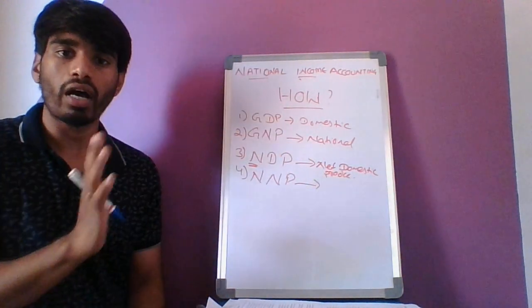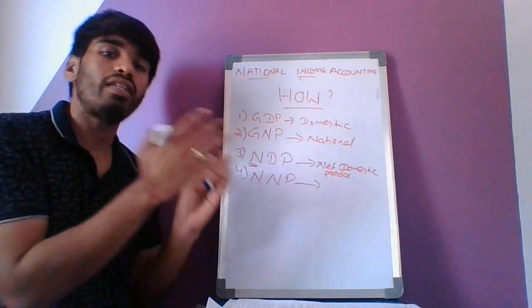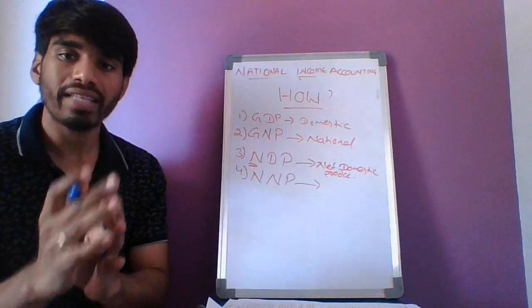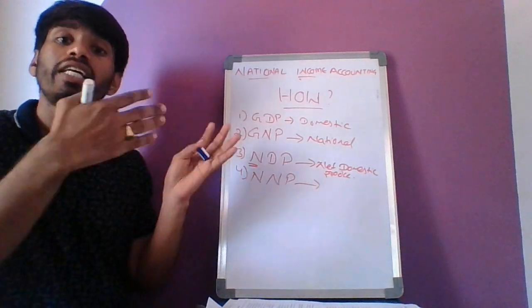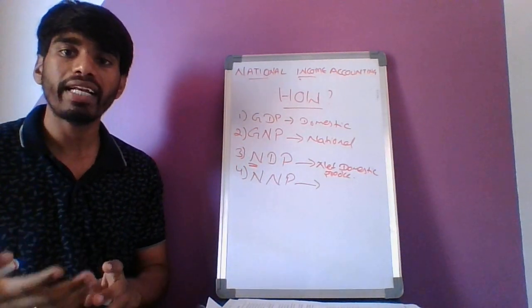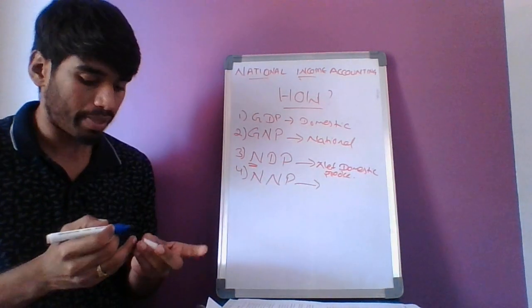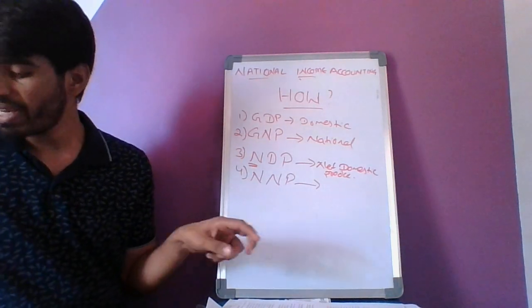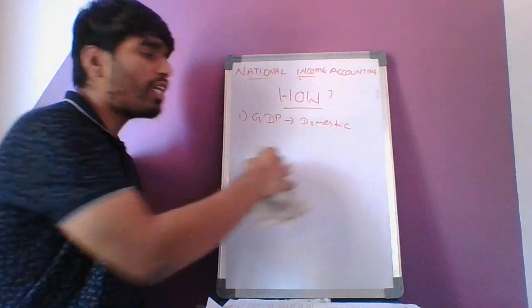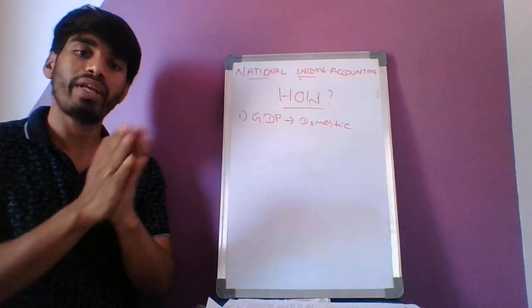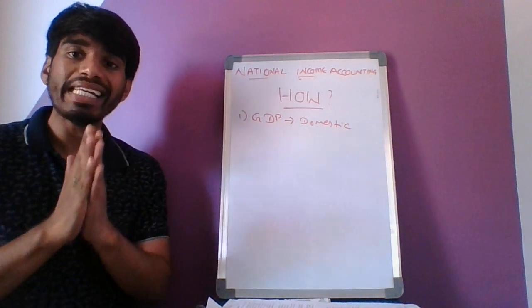Okay, now is everyone clear with these four different types? Now let us study these things in detail. What is GDP? What is GNP? What is NDP and NNP? Once we study all this in detail, then as an aspirant you will get clarity on why this is done. Let us jump into our topic, that is GDP. It is one of the important things that we study very often, and many questions have previously been asked on GDP and national income accounting. So have a clear picture.